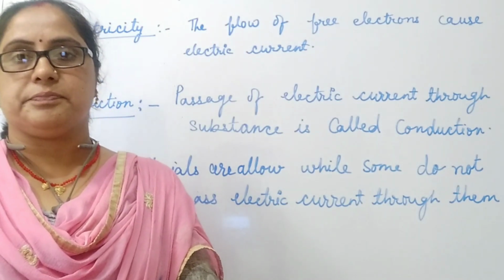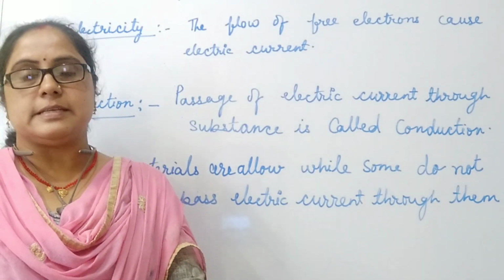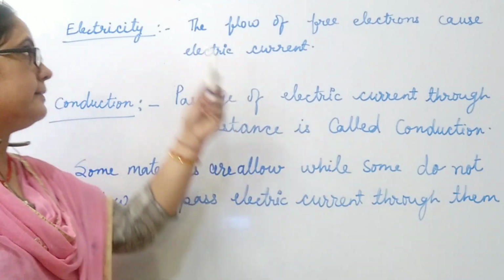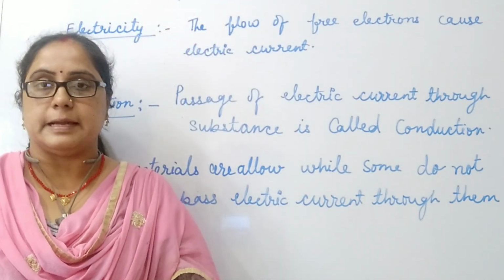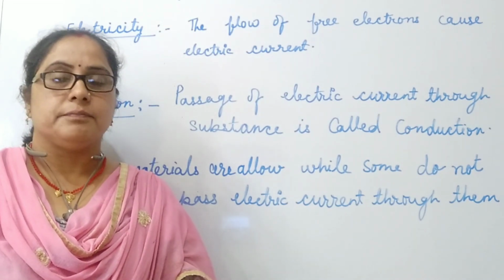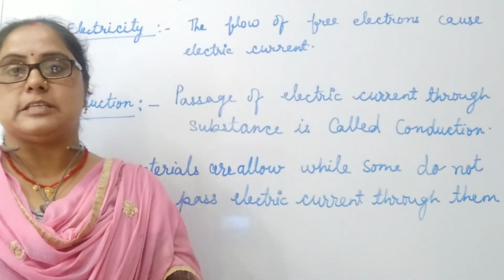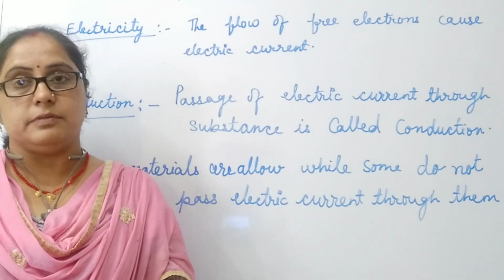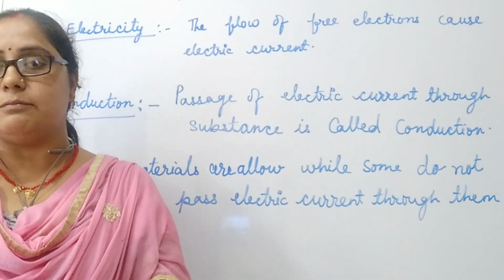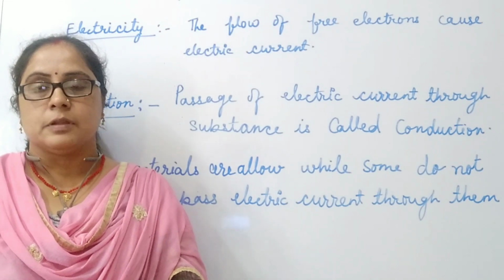Hello students, today we will start the next chapter, that is chemical effect of electric current. In this chapter we will discuss how some substances allow electricity to pass through them and some do not, and what the reason for that is. So let's start.